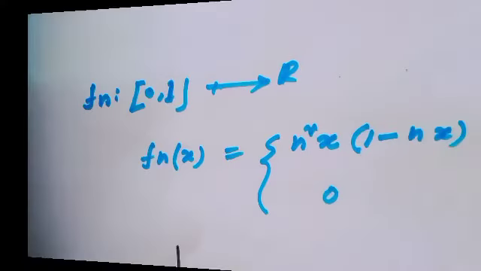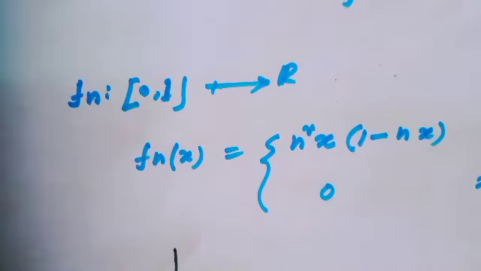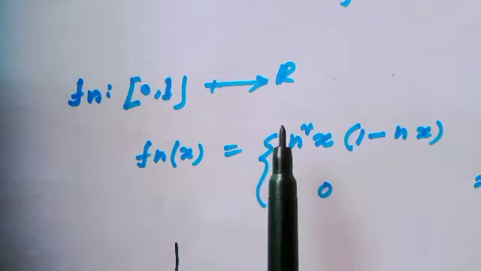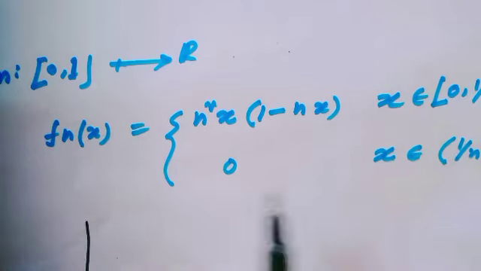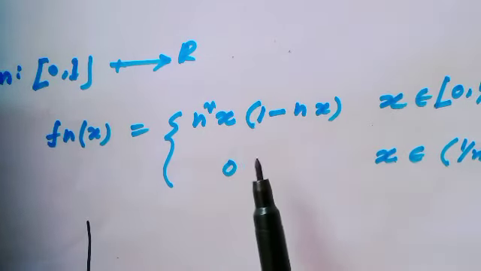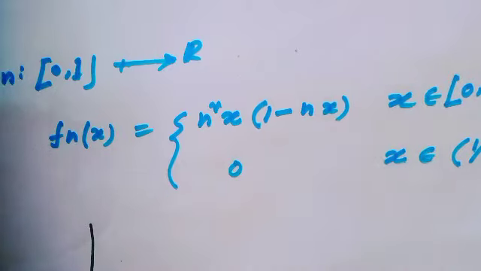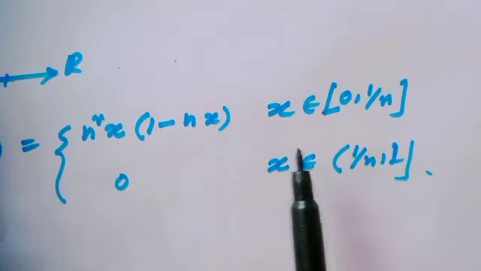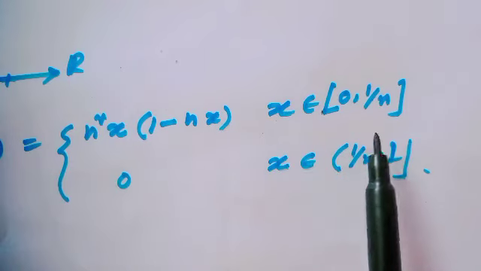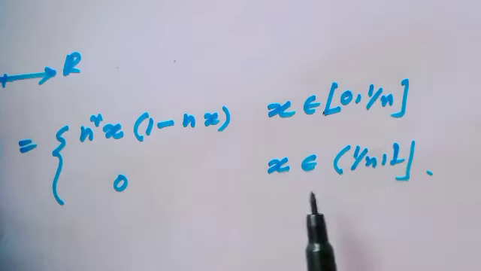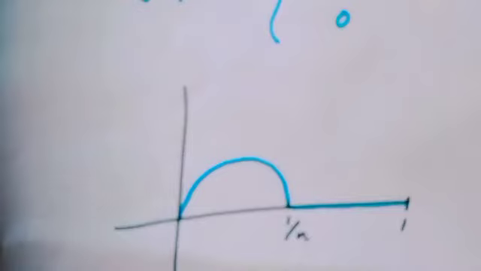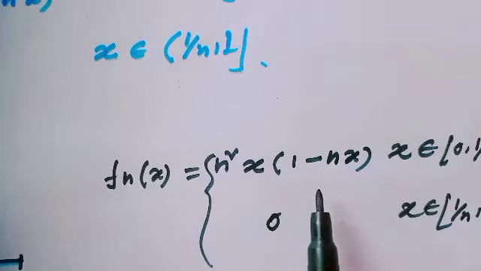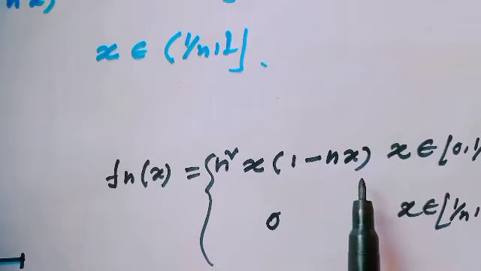Getting our next function, which is a piecewise continuous function. Here fn is defined from the closed interval 0, 1 to R, and the function looks like fn(x) equal to n squared x times (1 minus nx), defined for x belonging to the closed interval 0 to 1 over n, and otherwise the value of the function is 0. At first, let's see the graph of the function. This is actually parabola type, but at the point 1 over n, the value is 0.